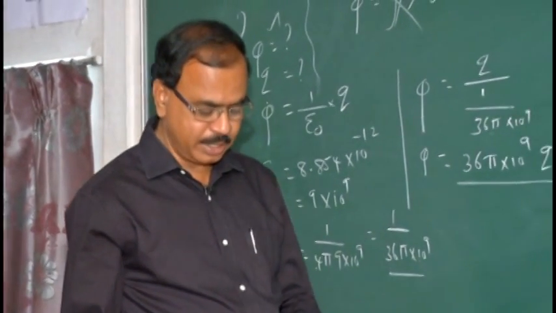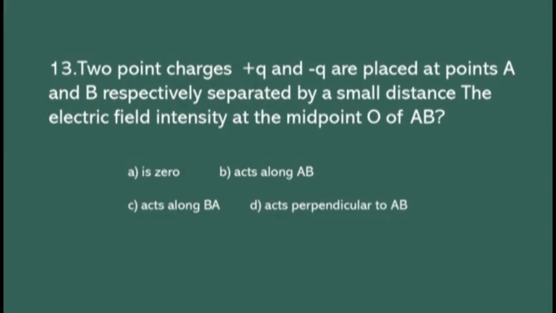Pass on to 13. Next, 2 point charges plus Q and minus Q are placed at points A and B respectively, separated by a small distance. The electric field intensity at the midpoint O of AB. Again, we have come to check whether you know the electric field direction. We have already solved this sum.